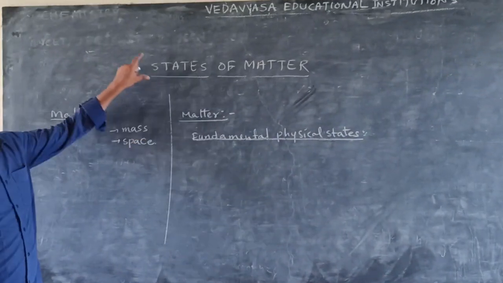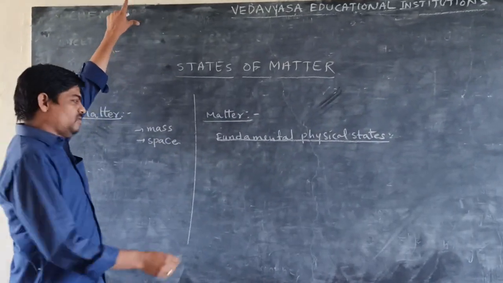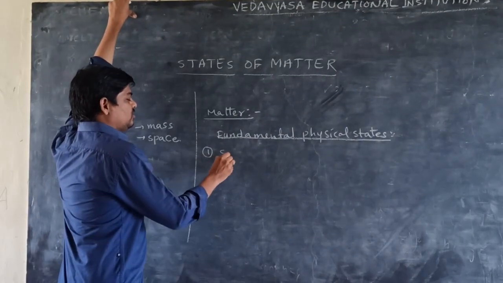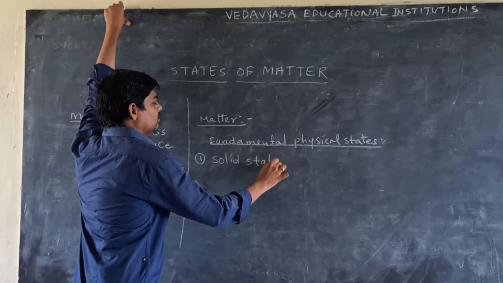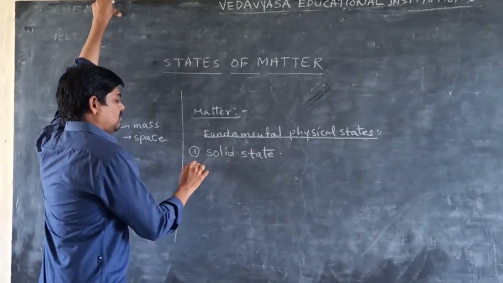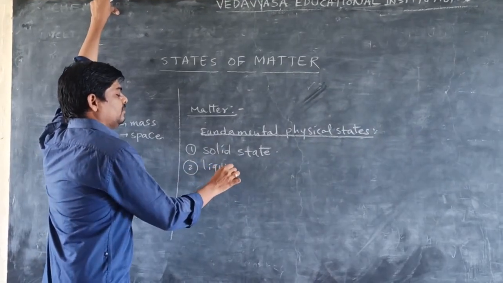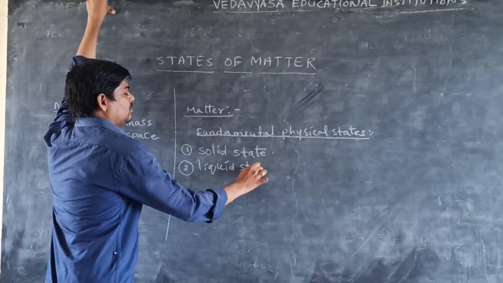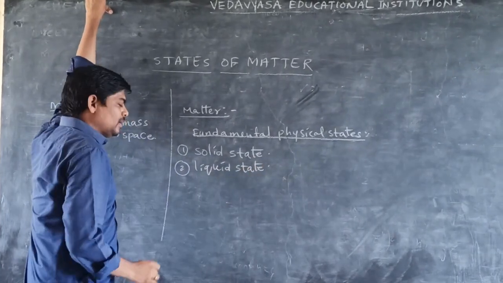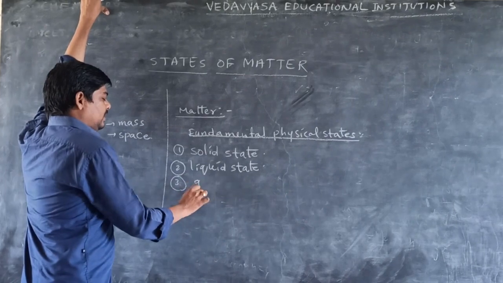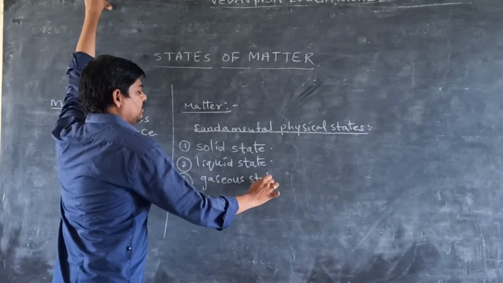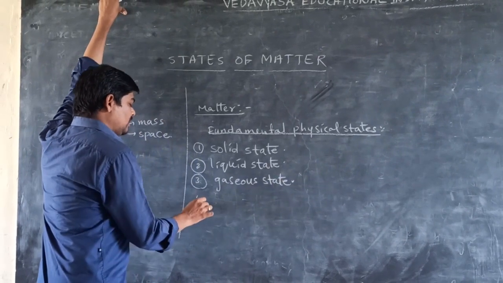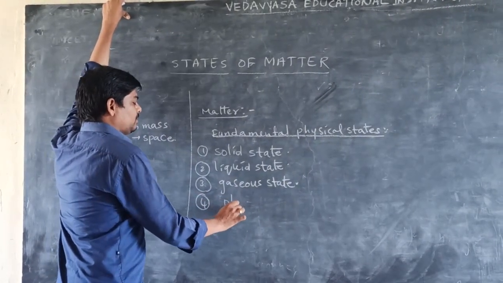There are four fundamental physical states, namely the solid state, the liquid state, third one the gaseous state, and the fourth one, plasma.